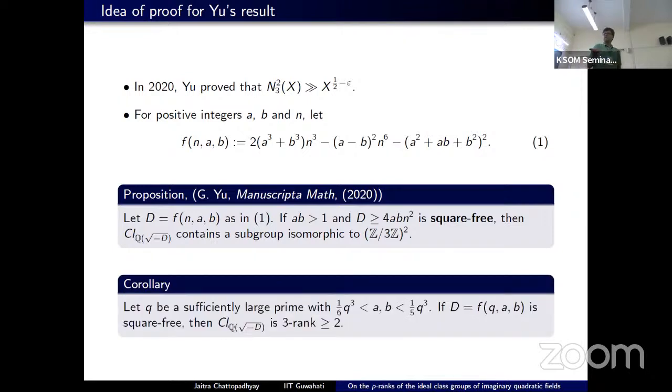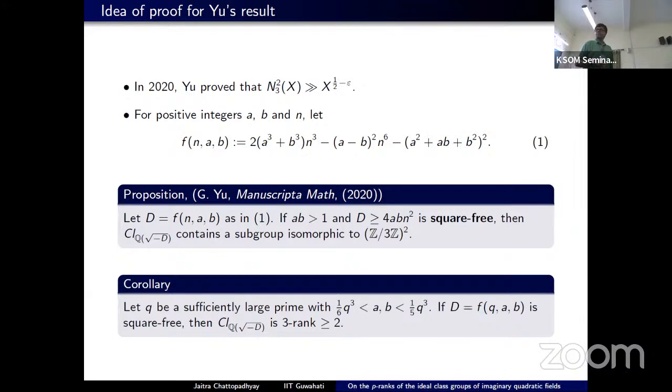And we can see that if we fix a sufficiently large prime number q and vary these integers a, b of order q cubed, and if the quantity f_q(a,b) is square-free, then it has 3-rank at least 2. It follows from this proposition. The necessity of choosing q to be a prime is for some sort of simplicity, but it doesn't play much role.